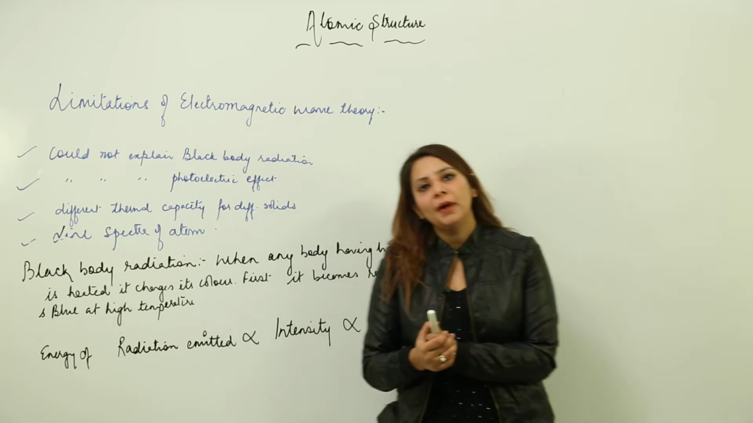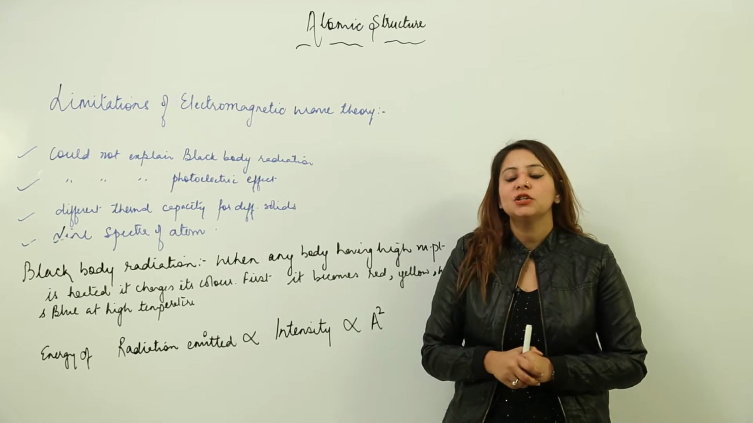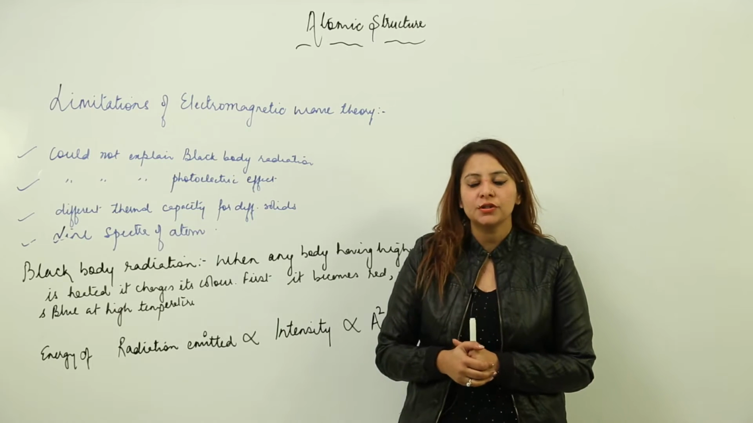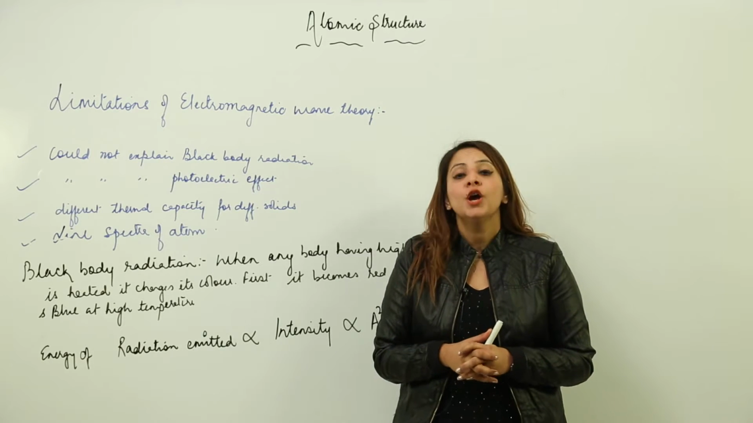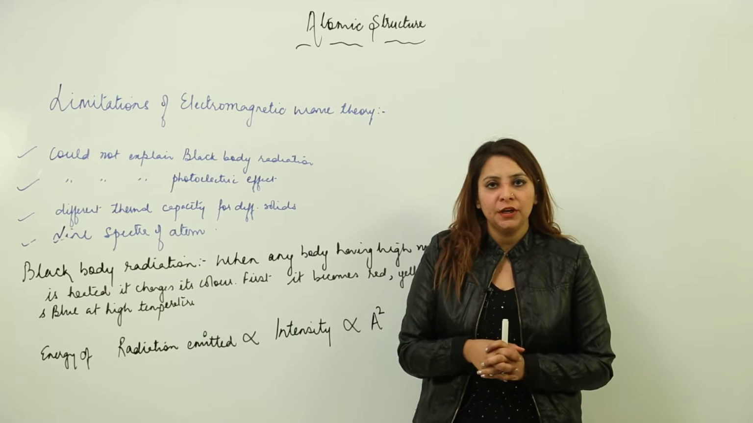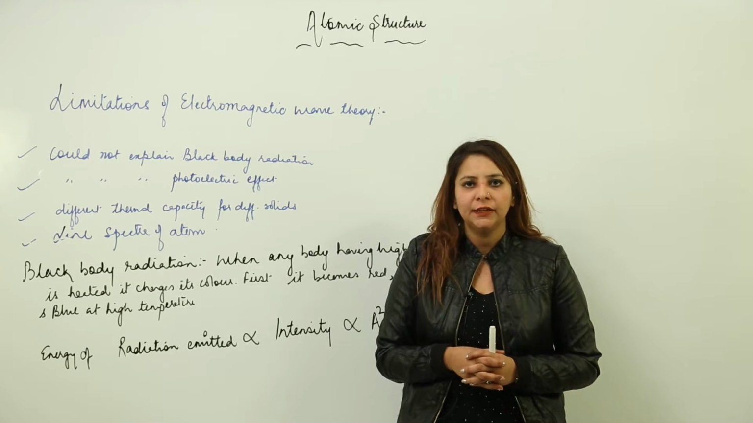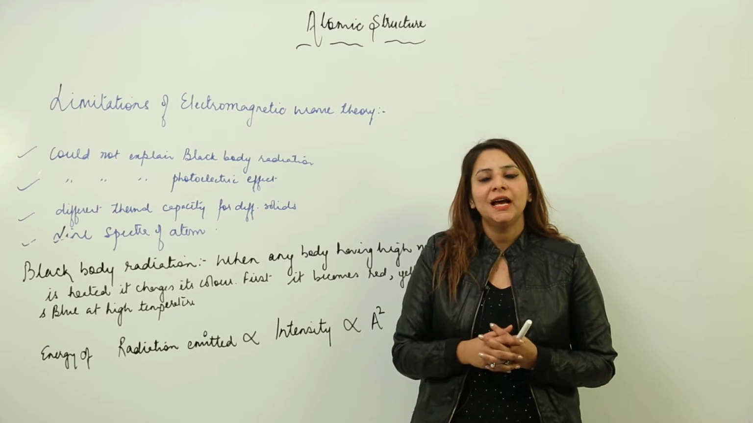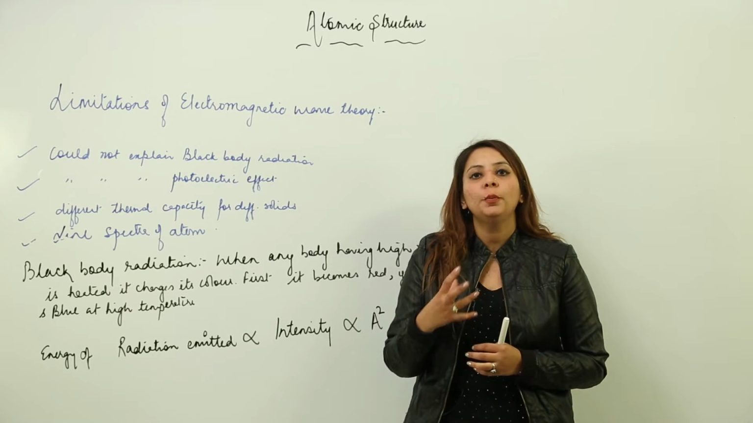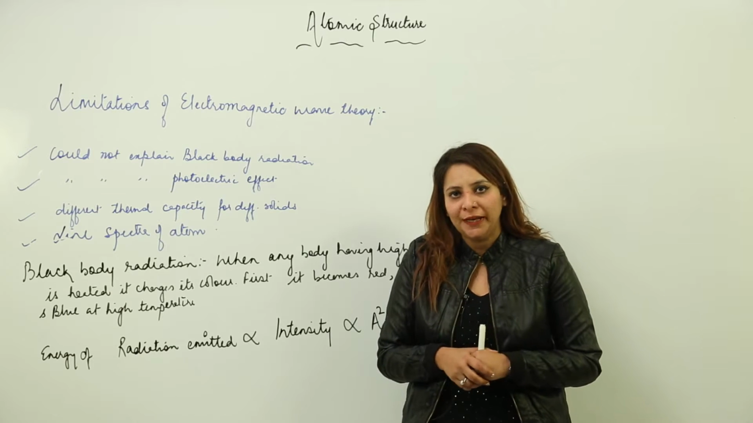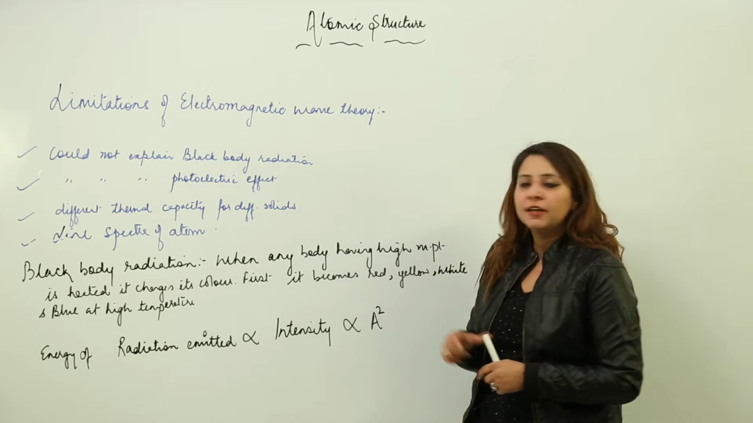Now, as you all know about electromagnetic wave theory, there are certain limitations, or you can say certain phenomena which could not explain the behavior of the light, or the radiation, on the basis of electromagnetic wave theory. So we are going to see what those phenomena actually are which are not explained on the basis of electromagnetic wave theory.